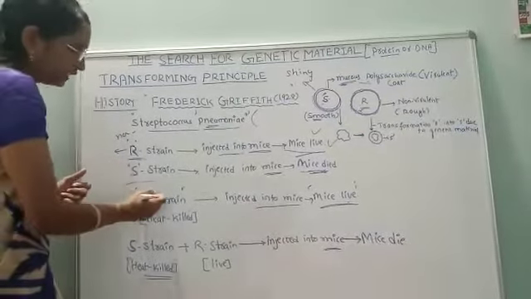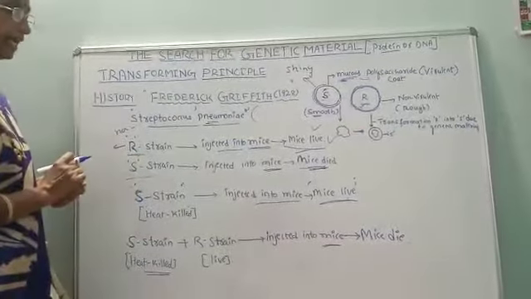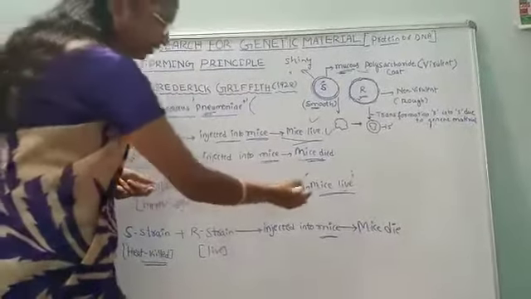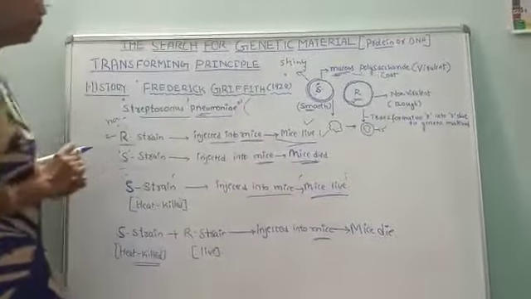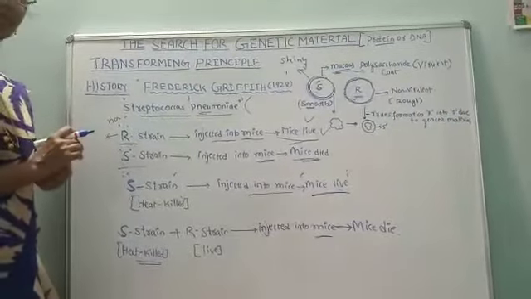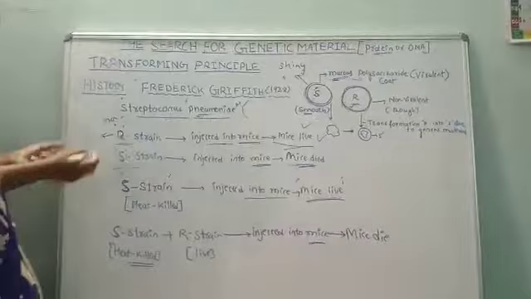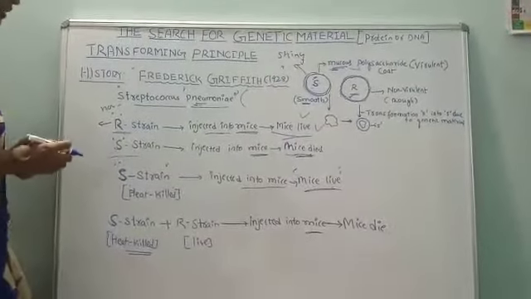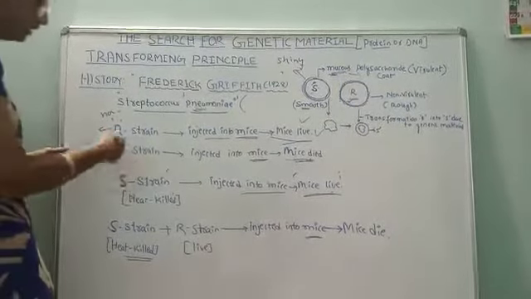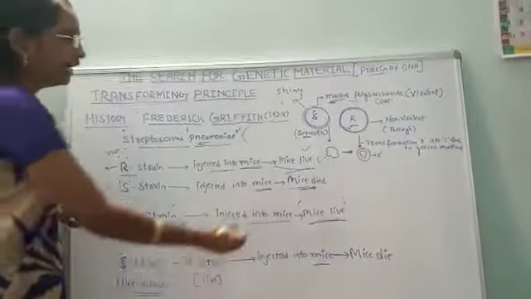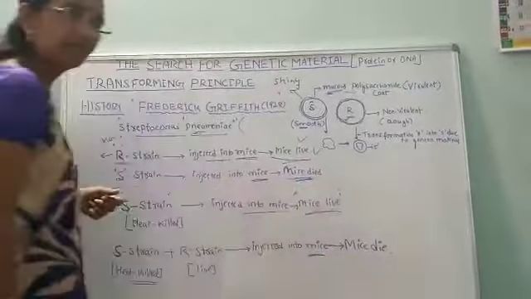He injected this heat-killed S strain bacteria into the next mice, and this time the mice did not die but survived. Because boiling destroyed the S strain bacteria, it did not cause any pneumonia.